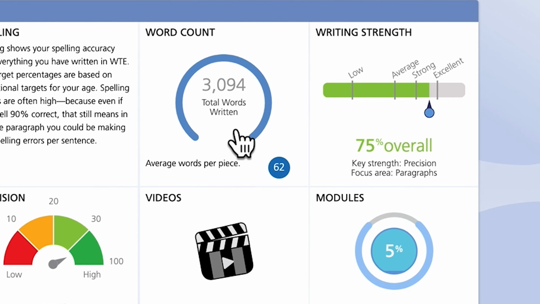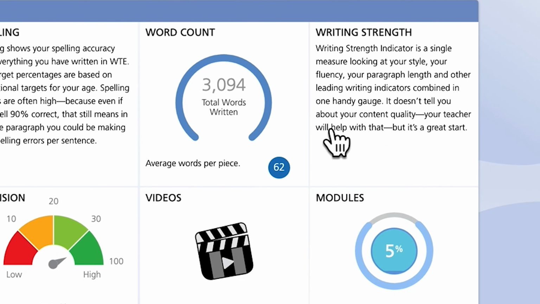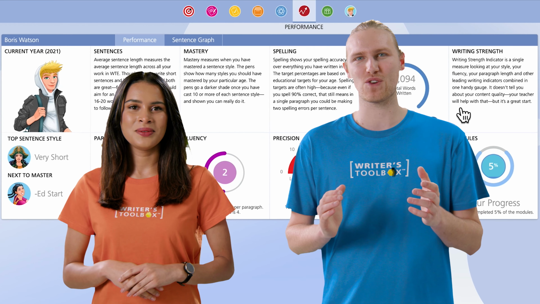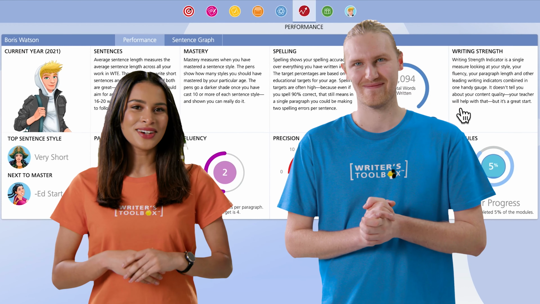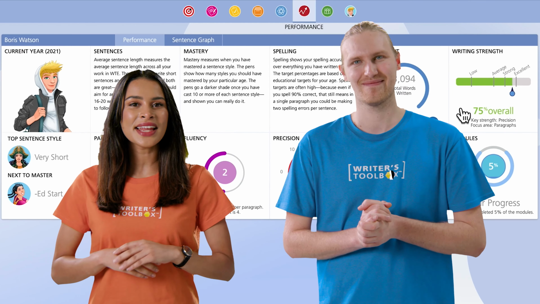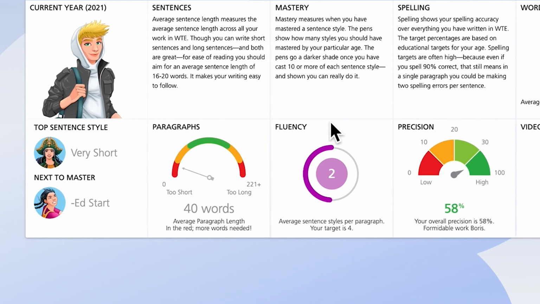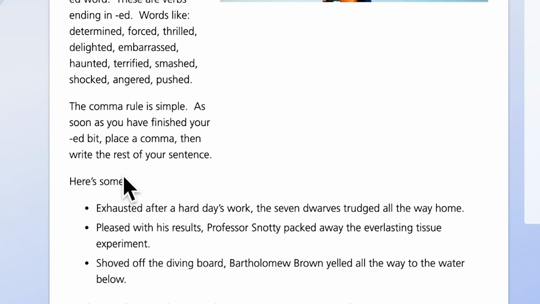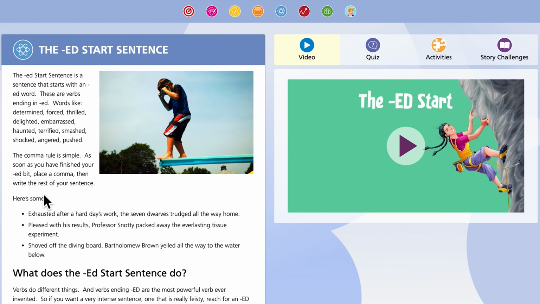Writing strength is an overall measure of your writing quality. You are going to use this a lot in Toolbox. Every piece you write on Toolbox gets a score. That's right. The number that you see here is all of the pieces together as an average. You can see your top sentence style and the one Toolbox thinks you need to master next. Click on the link to learn more about it.